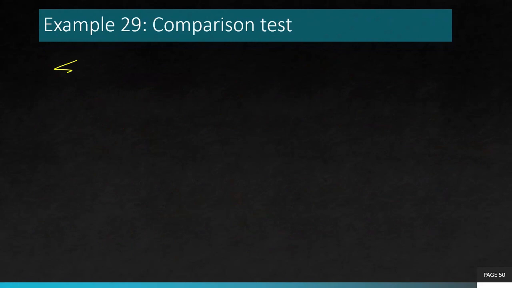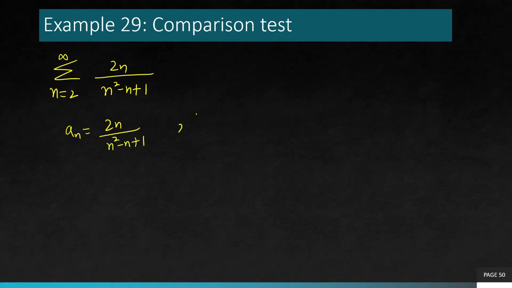The first example we have here is the summation from n equals 2 to infinity of 2n over n square minus n plus 1. Now an is this series. I'm going to choose bn as n over n square. I'll explain the reason later. Take the limit as n goes to infinity of an divided by bn, so you take the ratio of both of these expressions.